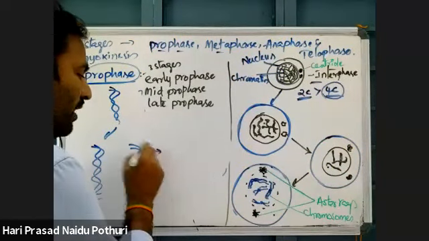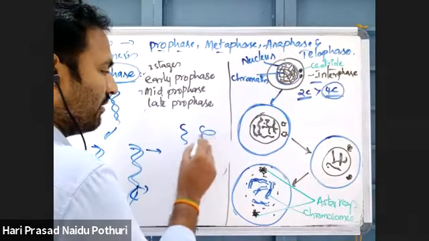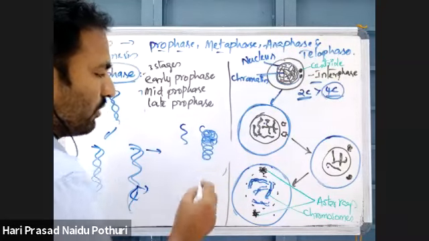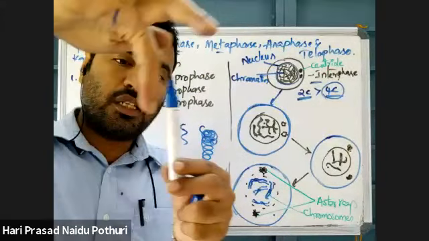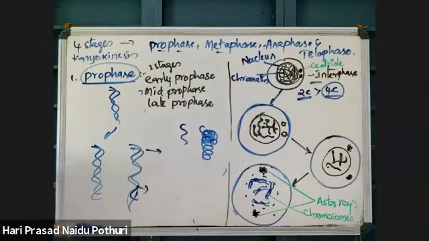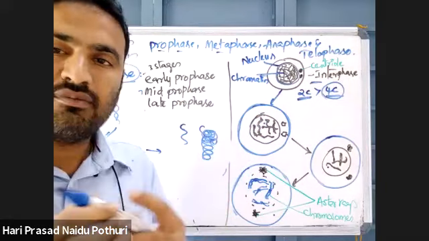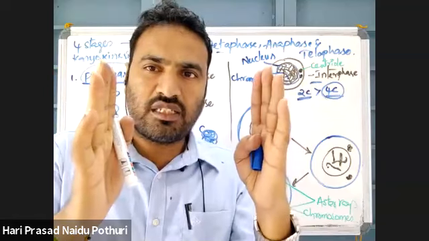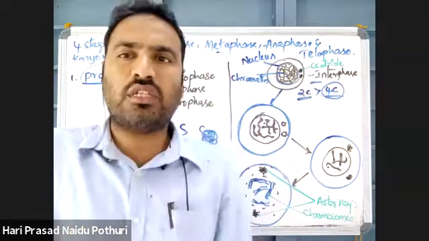Whether it is the early, mid or late process, the DNA will coil surrounding the histone proteins. Suppose these are histone proteins. The DNA will coil around the histone proteins, so that the DNA length will decrease. The long DNA coils around the histone proteins, then it will closely condense.